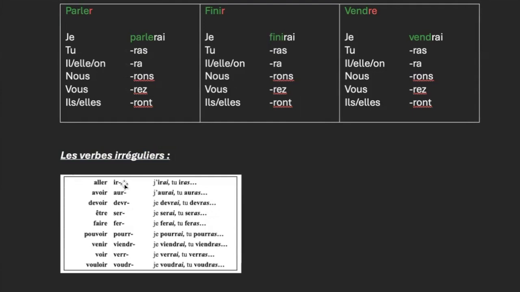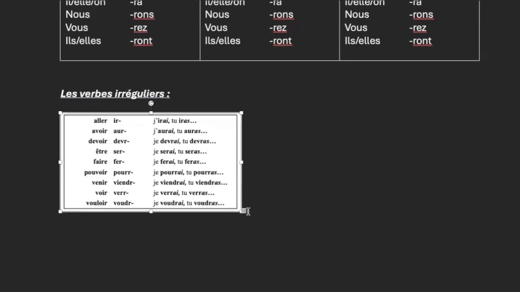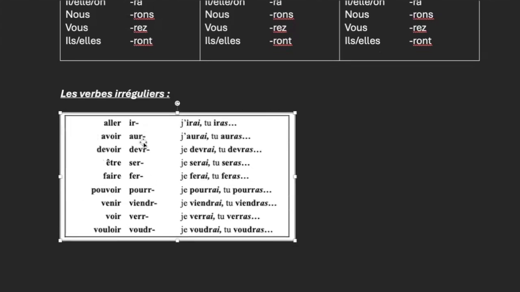Okay, so aller, you can see it's completely irregular. It's going to be IR. Avoir, it's AUR. Devoir, we do DEVR, être, etc. So you're going to have to be careful here. Voir, you double the R, right? I mean, those are kind of interesting ones. The same with pouvoir. So those are the verbs irréguliers. Please look at them and make sure you remember them or you know where to find them. Okay.